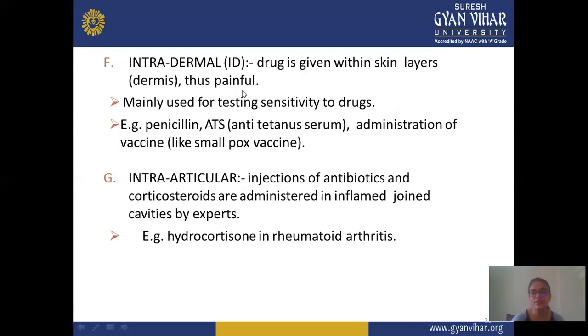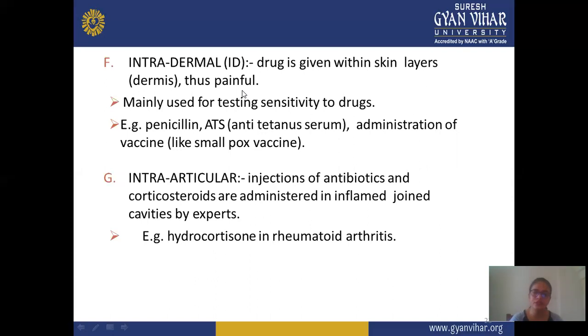Next is intradermal. In intradermal administration, the drug is given within the skin layer, in the dermis. This type of injection is very painful and is mainly used for testing sensitivity to a drug, and also for testing certain drugs on animals. Examples: penicillin, ATS, that is anti-tetanus serum, and administration of vaccines like the smallpox vaccine. And next is intra-articular injection.